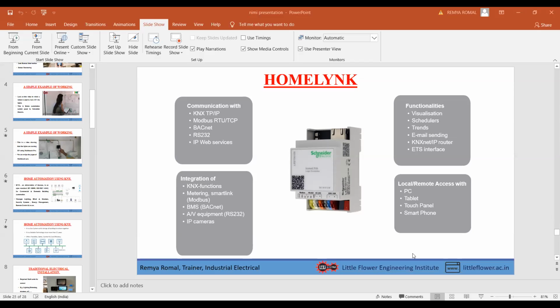And someone asked me about the cost for a middle class family. Is that affordable for them? Yes, it is affordable for a middle class family also, and the cost varies from 25,000 upwards, according to your customization and requirements.